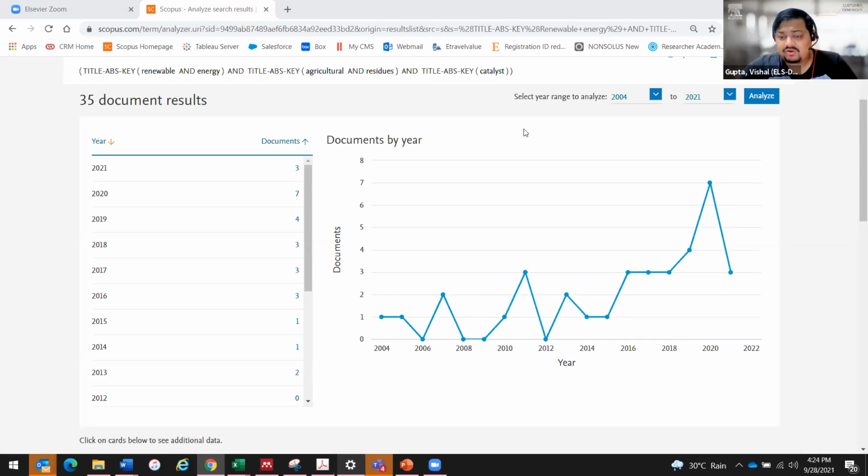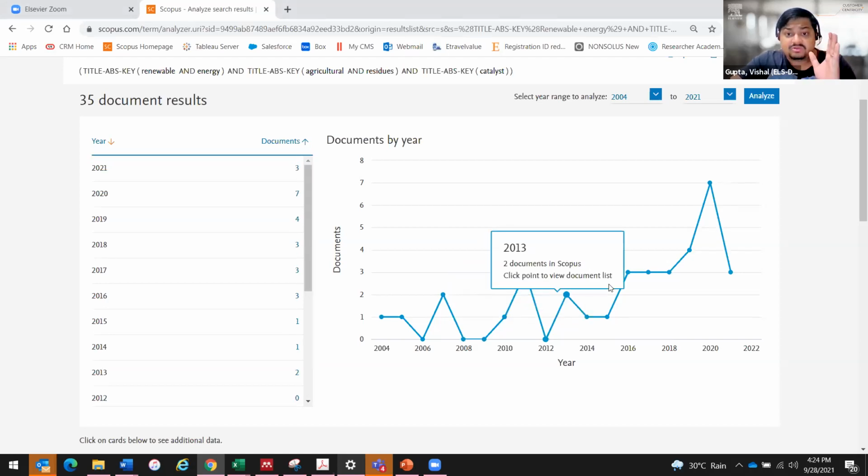Now the first thing I can tell you about this research, being a layman, I don't know anything about this field, but I can still tell you some things. Like, the first article was published in 2004 in this field, so it is a relatively new topic. It's in the 2000s, so we can say it's relatively new. And how many papers have been published in this field? Not many every year.